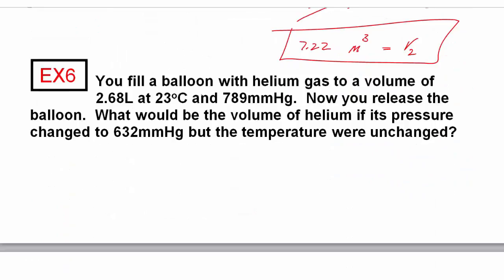You fill a balloon with helium gas to a volume of 2.68 liters at 23 degrees Celsius and 789 millimeters of mercury. Now you release the balloon. What would be the volume of helium if its pressure changed to 632 millimeters of mercury, but the temperature stayed unchanged? So again, we're changing pressure. We know it's going to be this type of problem.